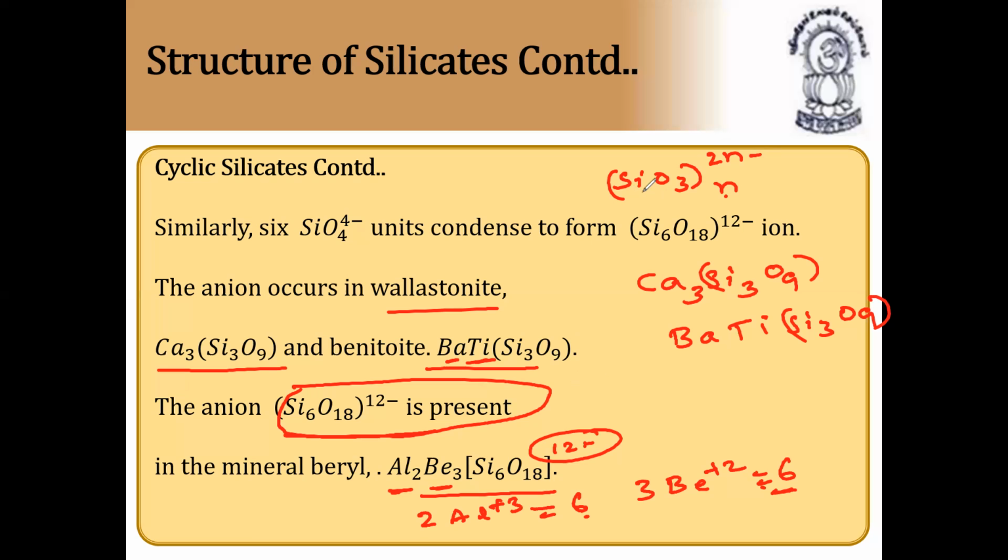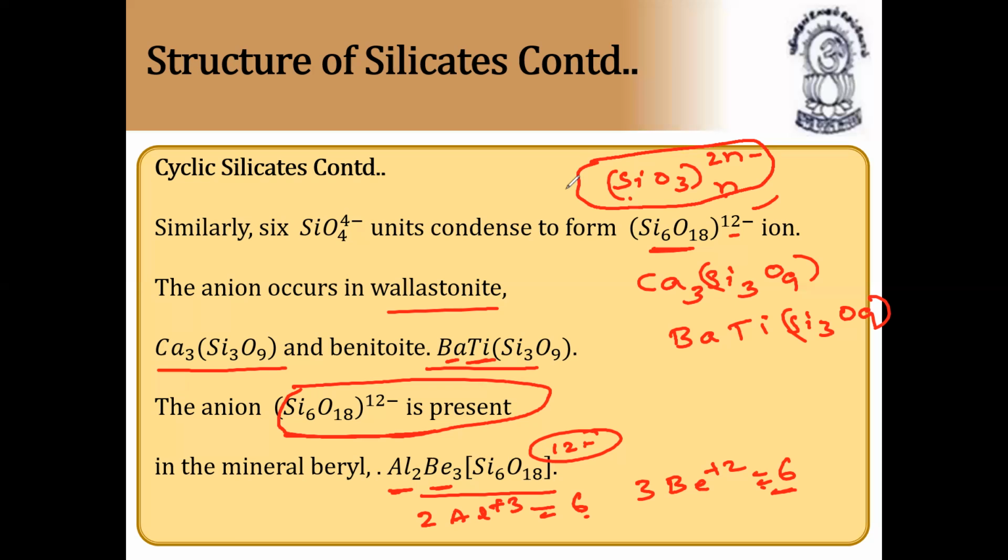If n is equal to 3, Si3O9, 2n minus, what is the charge? 2 times 3 is 6, 6-. If n is equal to 6, it becomes Si6O18 12-. So the general formula of cyclic silicate is (SiO3)n 2n-.